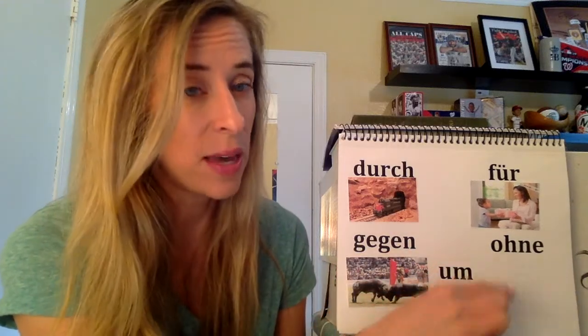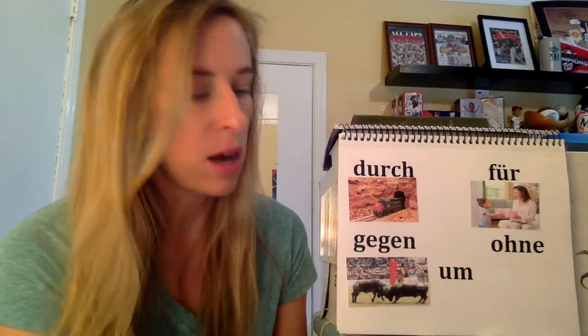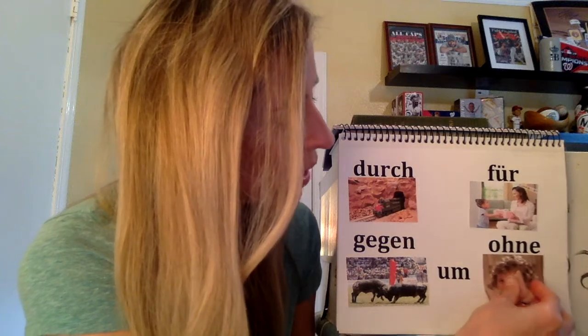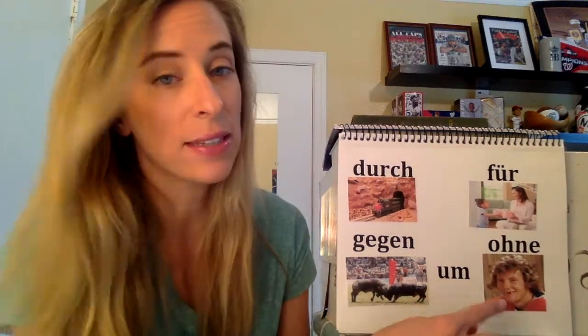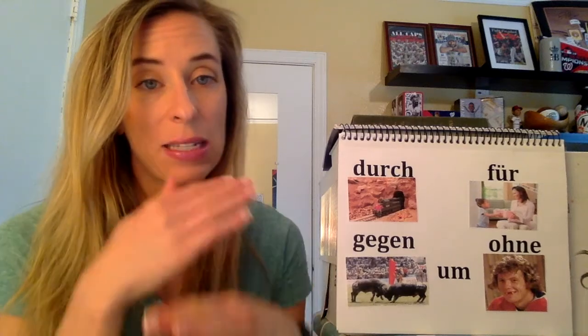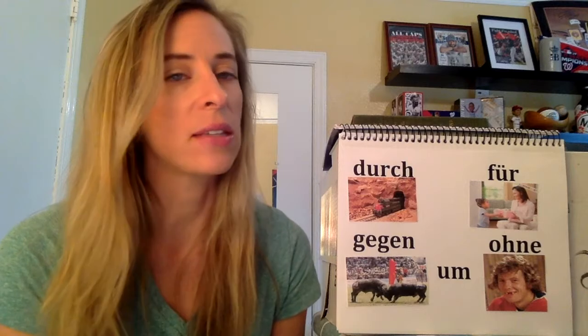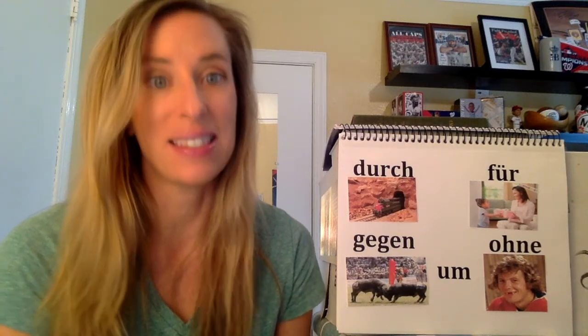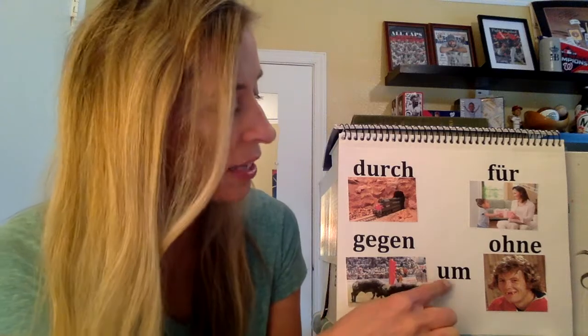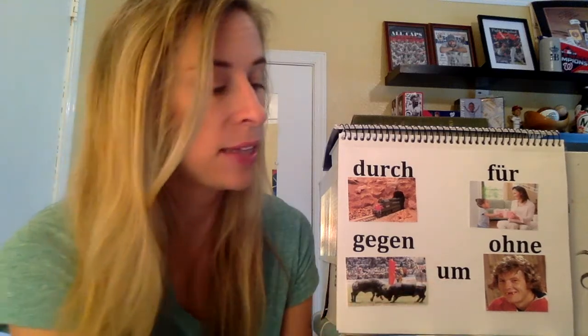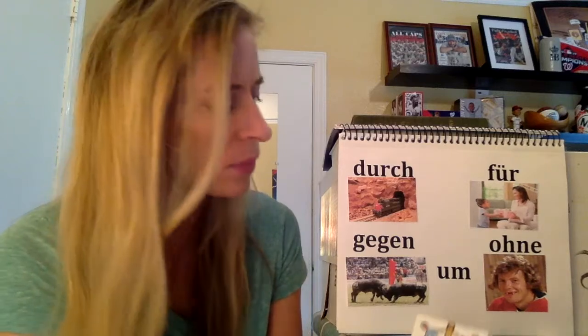Ohne, you might have seen that before. It's on the word wall. Ohne means without. So I could say, der Mann ist ohne Zähne. So ohne is without, and anything following it is going to be accusative. All right, and then our last one can mean 2 things. We should already know both.